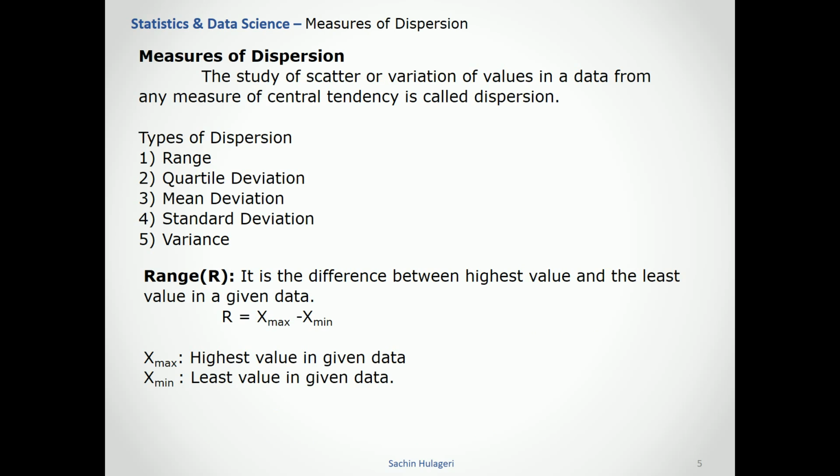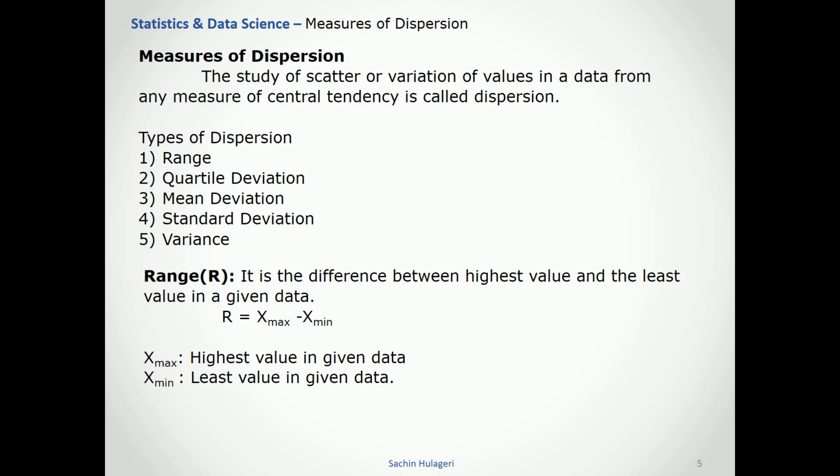Measures of dispersion. The study of the scatter or variation of values in a data from any measure of central tendency is called dispersion. When we plot data graphically, we identify the centralmost value, which is called the central tendency.